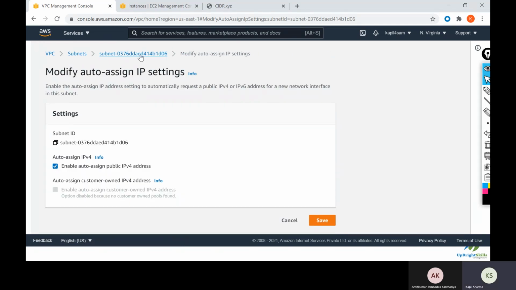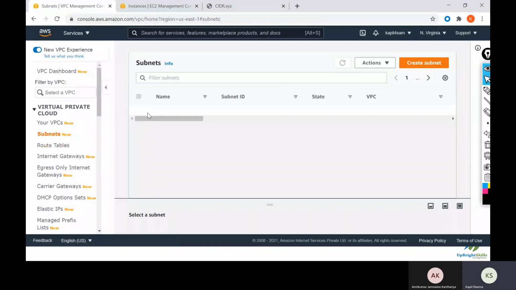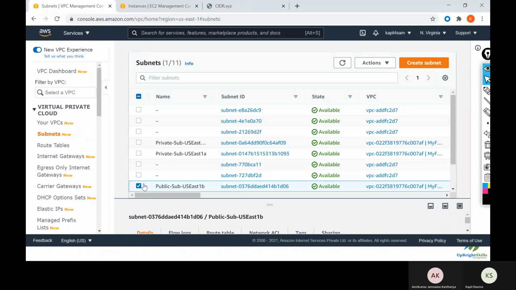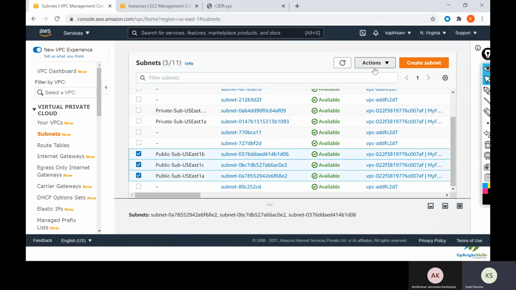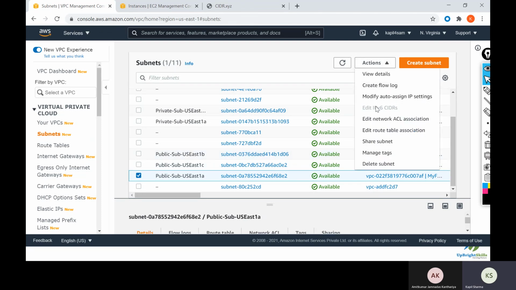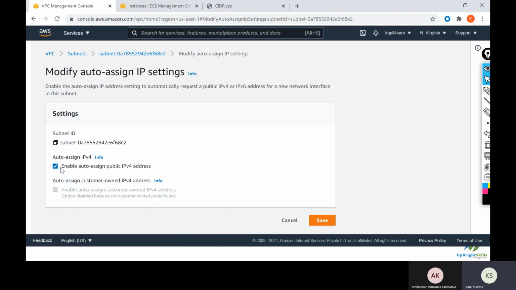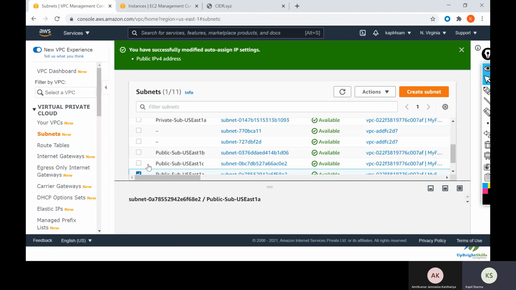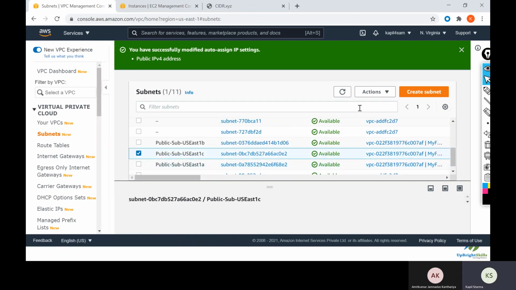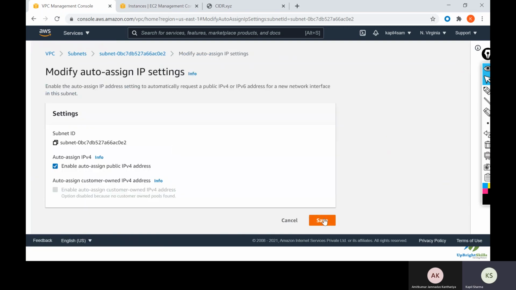Okay, so this is one setting which we have missed out. We will go to subnets. Click on subnet. We'll choose public subnets. Click on action. I think we need to do it one by one. Click on action, modify auto assign IP, click on that, and enable auto assign public IPv4 address. Click on save. Same way we need to do it for other public subnets. Modify auto assign IP address and enable and save.